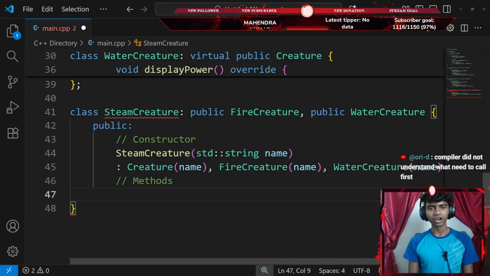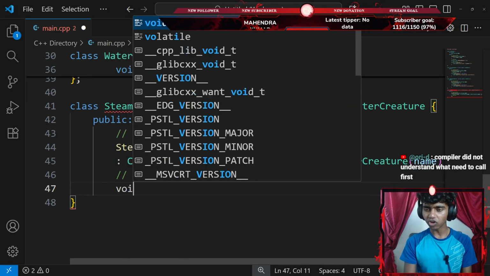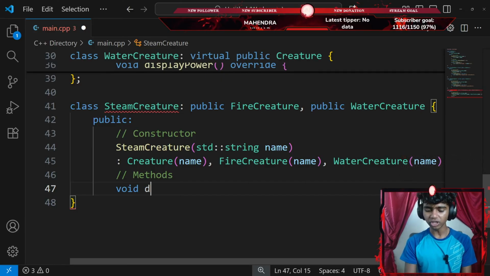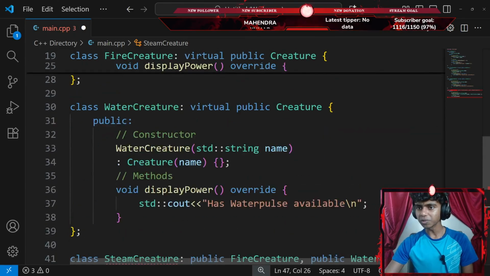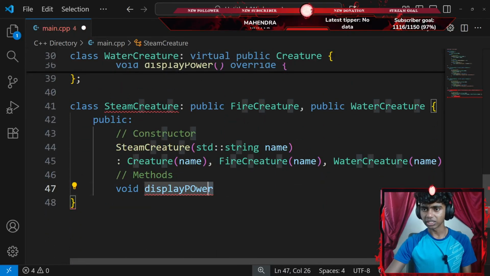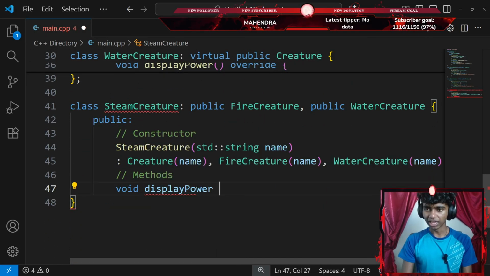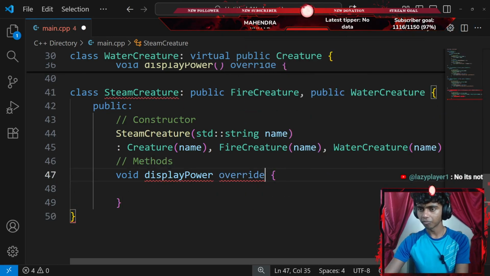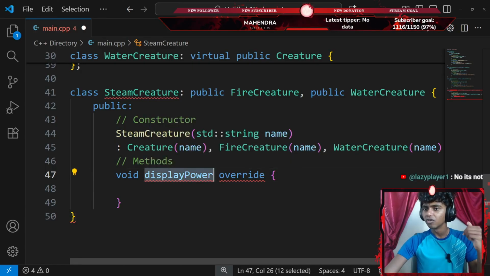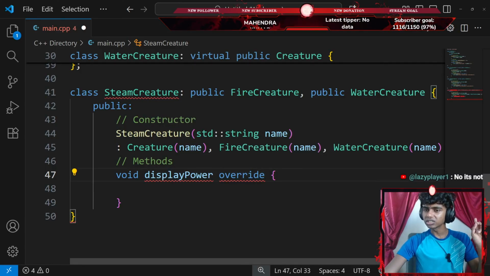Okay, compiler did not understand what need to call first. I see. Okay, for our methods, let's try creating one method called something like display power. Okay, and was it called display power? Okay, it was. So I'll go with something like display power. Okay, which overrides. So I'll go with something like which overrides. There we go. My display power function overrides all the content. Did I spell it correct?